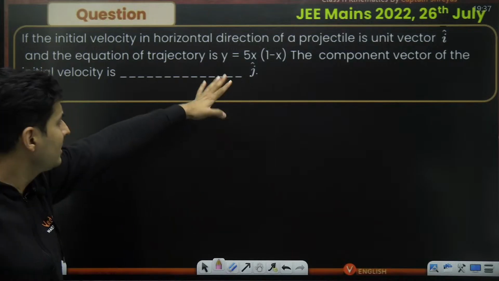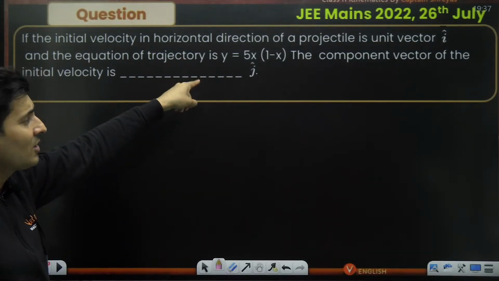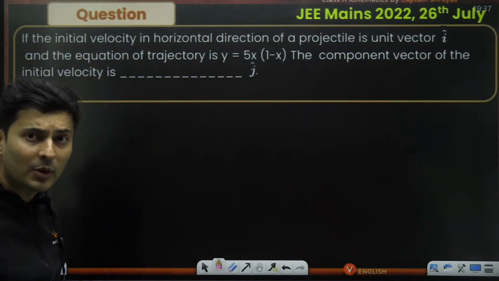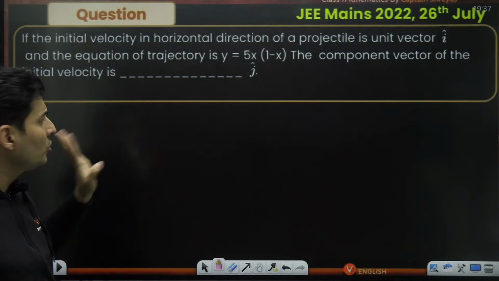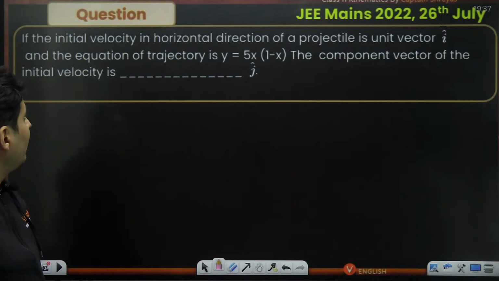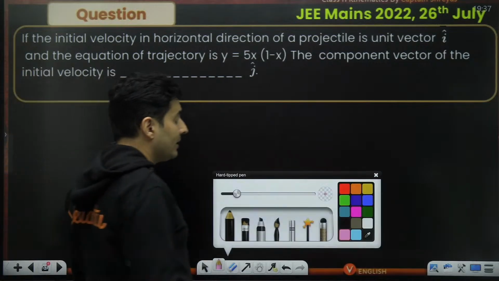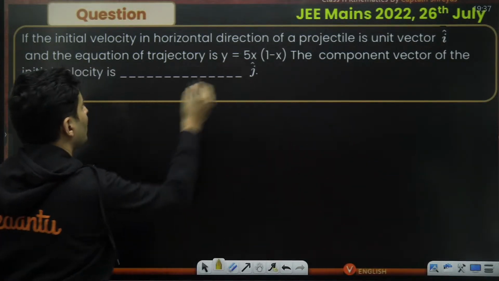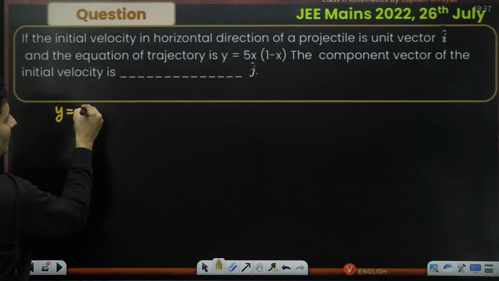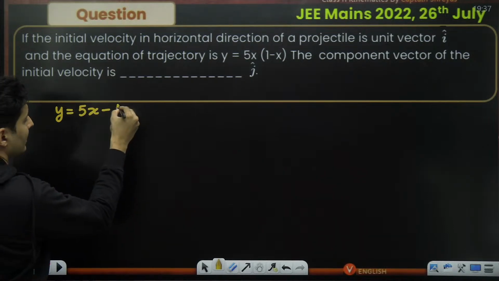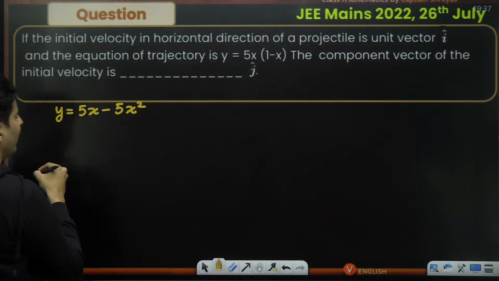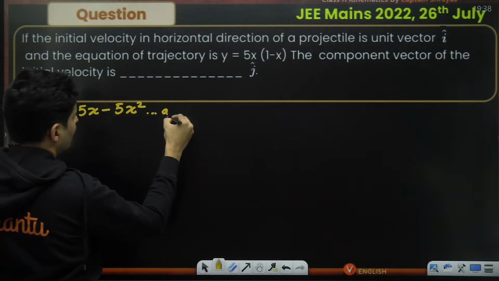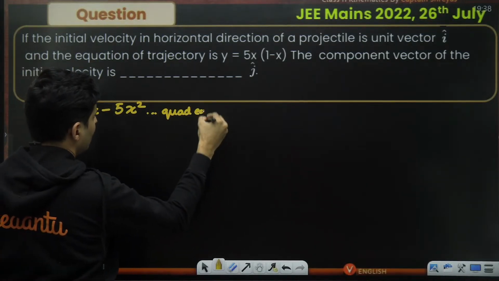The y coordinate is 5x into 1 minus x. Okay, it's a quadratic equation. Can you see? How many of you saw this? It's a quadratic equation. The power of x is 2, highest power. And the initial velocity in the x direction is i cap. Let's see what all is given in the question. So if I expand y, it will be 5x minus 5x square. This is definitely a quadratic equation.